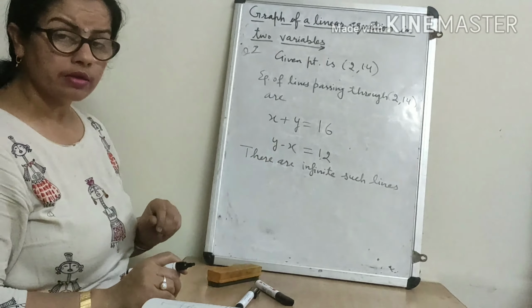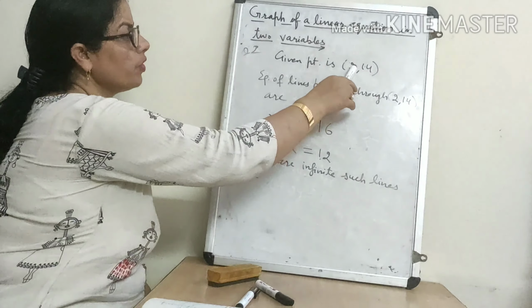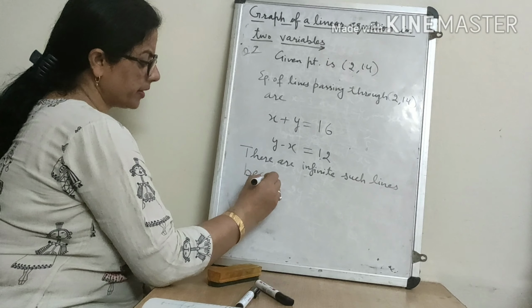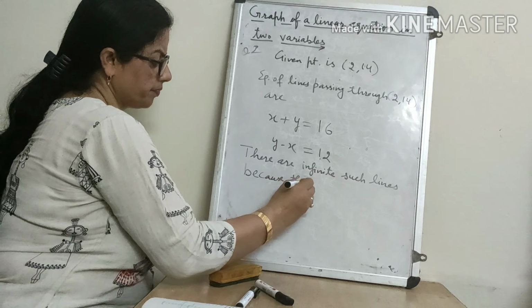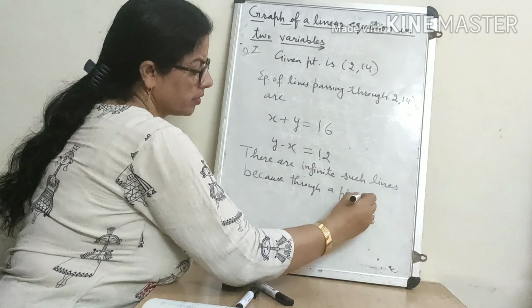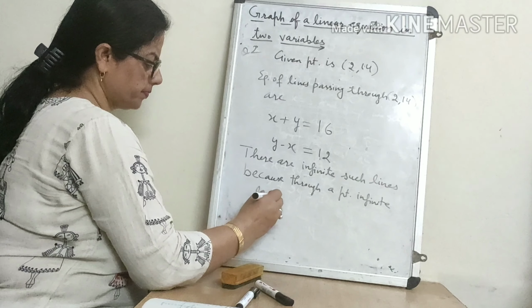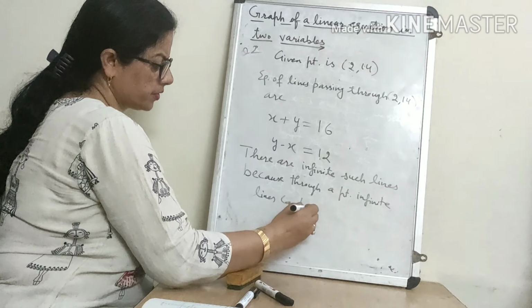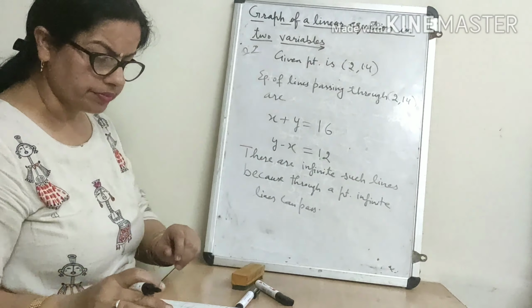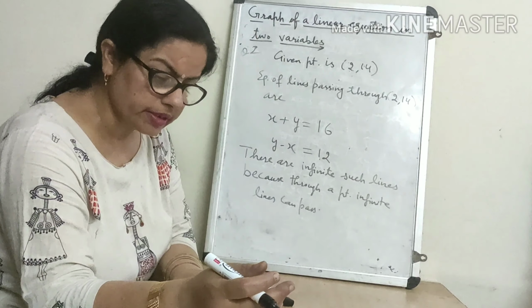Now he is saying why? Why are there infinite such lines? Because through a point infinite lines can pass. Okay, you will do this first, second and third question of this exercise. Thank you.